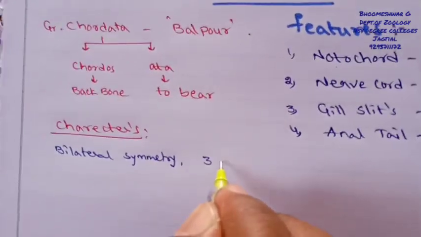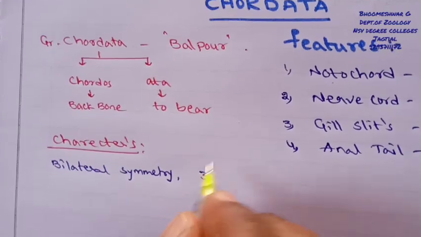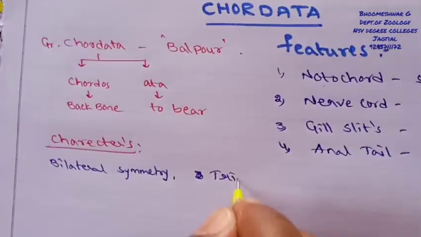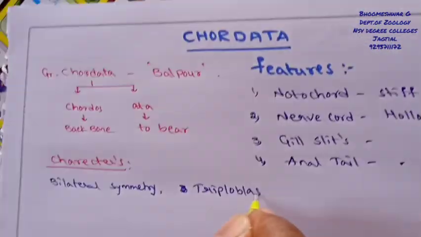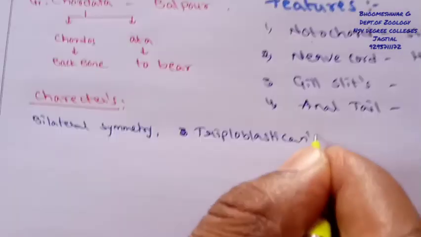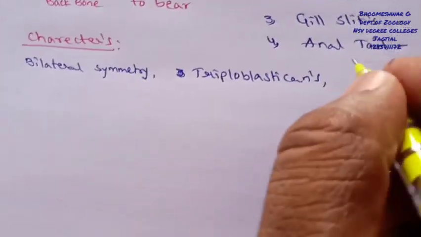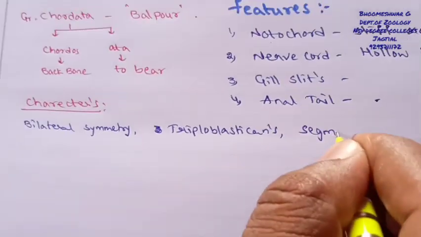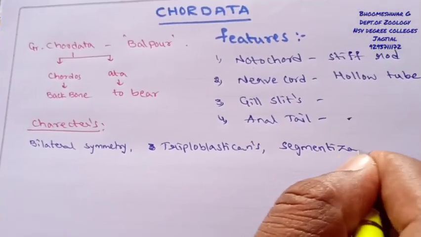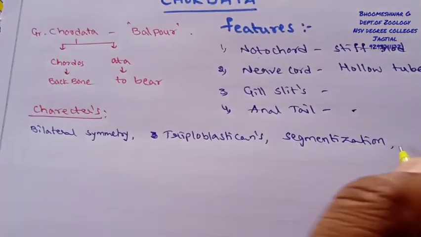They are triploblastic, meaning they have three germinal layers: ectoderm, endoderm and mesoderm. Segmentation is also clearly seen within the body, especially in the muscle cells.